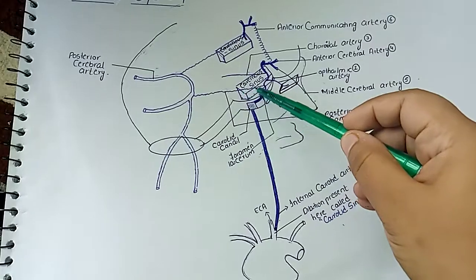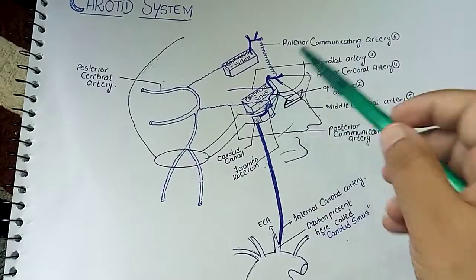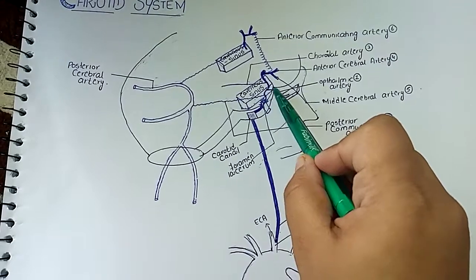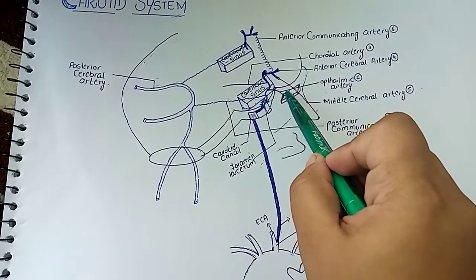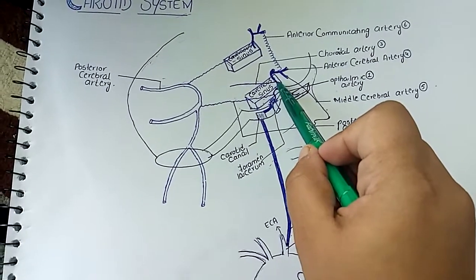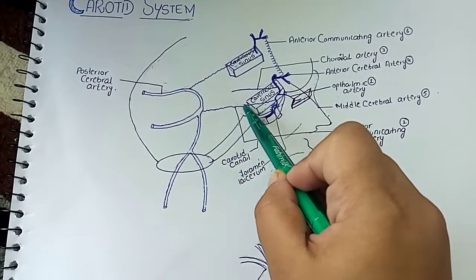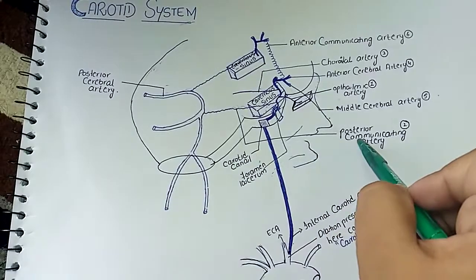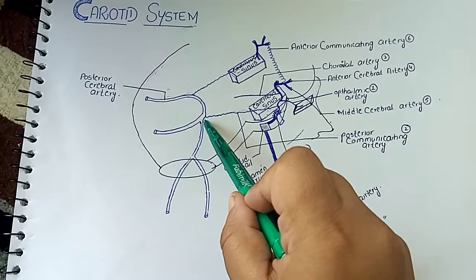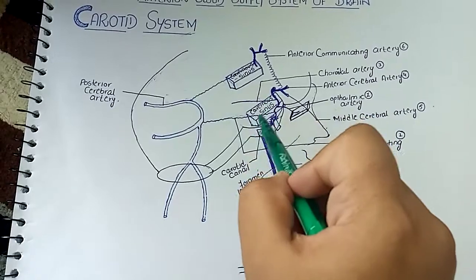By reaching the cavernous sinus, the internal carotid artery will give different branches, which are the ophthalmic branch. This ophthalmic branch will enter the eye through the optic canal and it will supply the eye and the orbital structure. Then the internal carotid artery at the terminal bifurcation will give the branch known as the posterior communicating artery. This posterior communicating artery will unite with the posterior cerebral artery and play an important role in the formation of the circle of Willis.